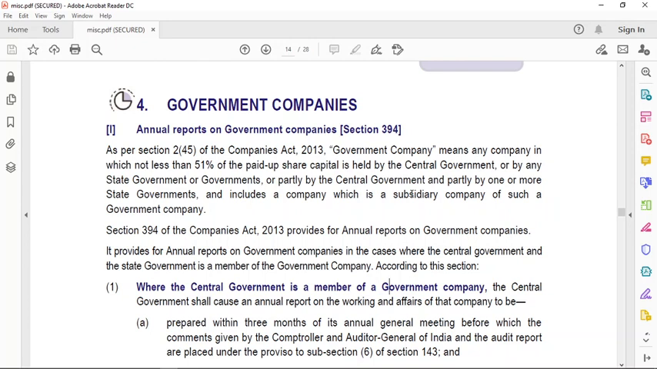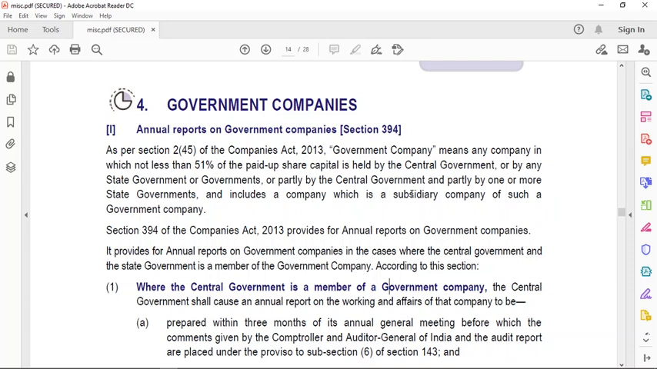Also, if a government company has a subsidiary company, that subsidiary company will also become a government company. Okay, so this is the simple definition of government companies. I hope it is clear to you. Okay, section 394 of the Companies Act 2013 provides for the annual reports on government companies. So annual reports that are prepared for a government company, who will prepare the annual reports? Where will they be laid down? So these are the questions and the answers of which we are going to get in this section.